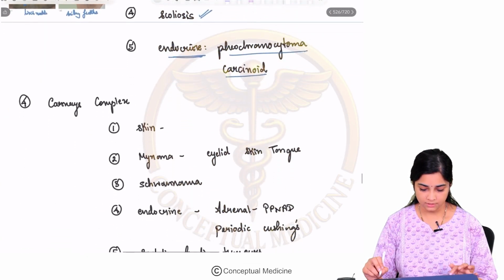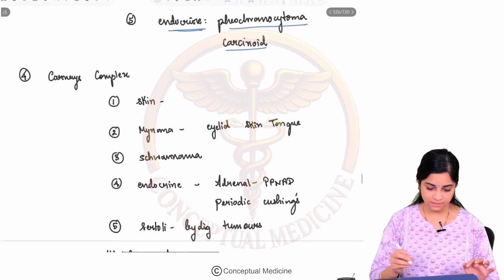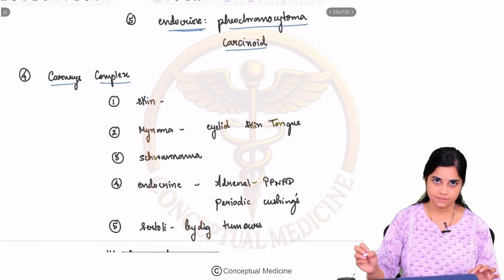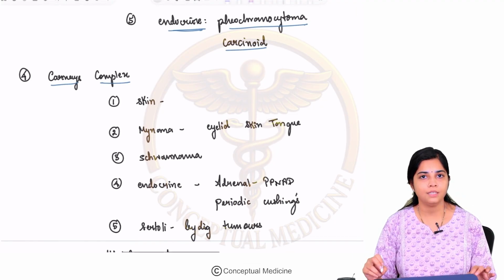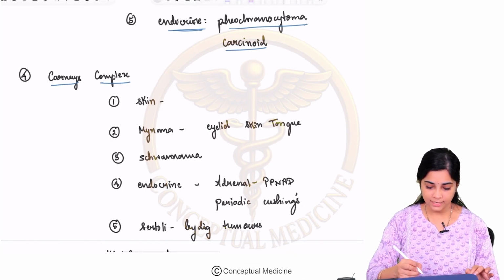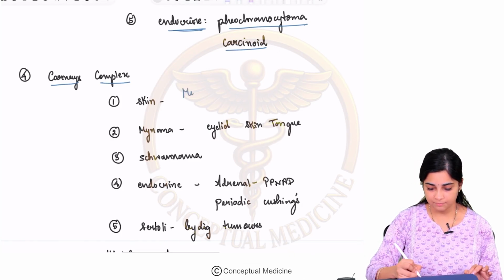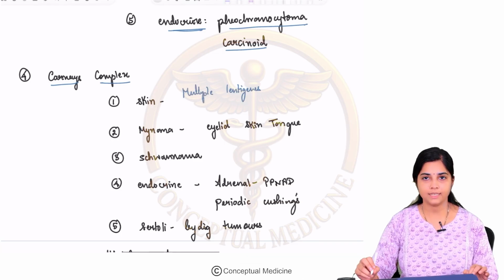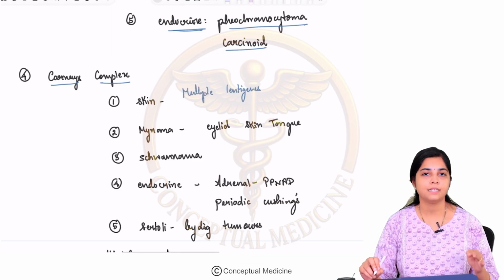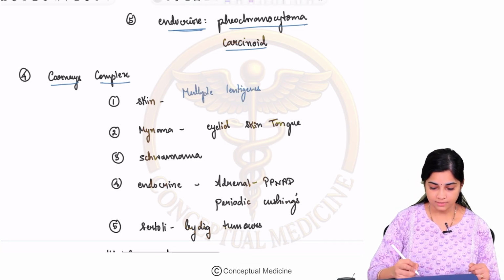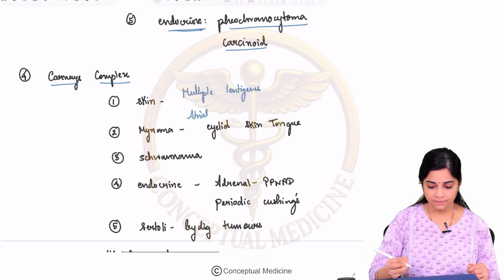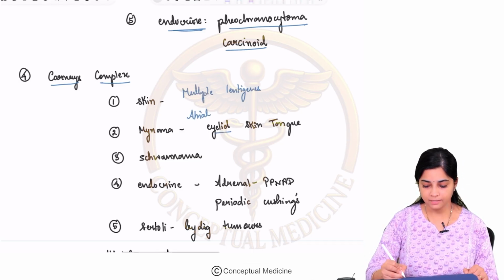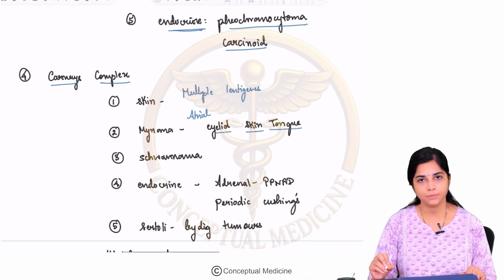Then the next MEN-plus syndrome that you should be aware of is the Carney complex. What does it have on the skin? It has multiple pigmented areas called lentigines. Then it has a tendency to form myxomas, predominantly in the heart. So you have atrial myxomas, eyelid myxomas, skin myxomas, tongue myxomas.